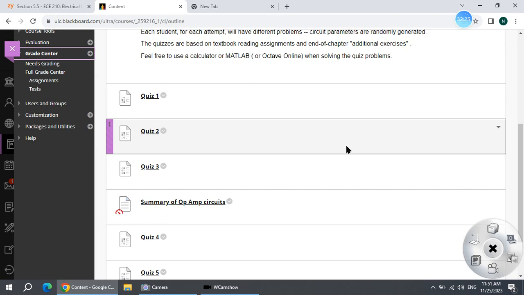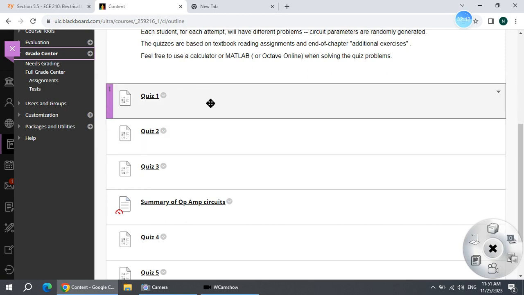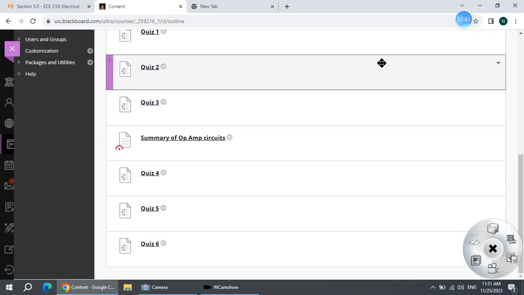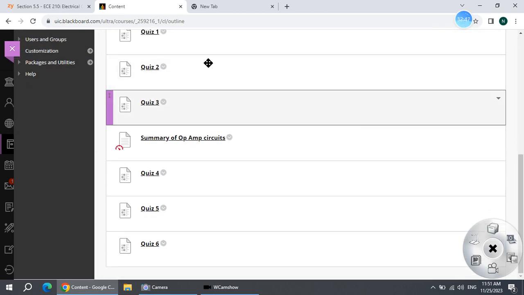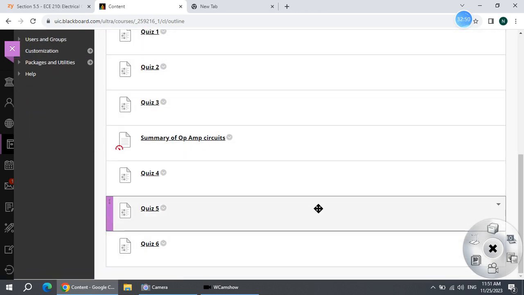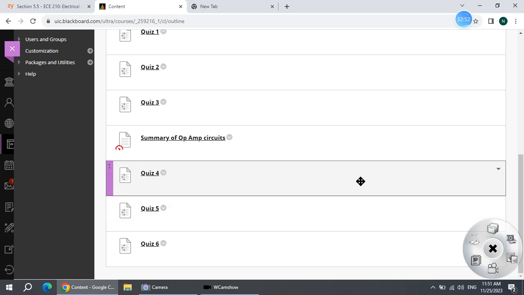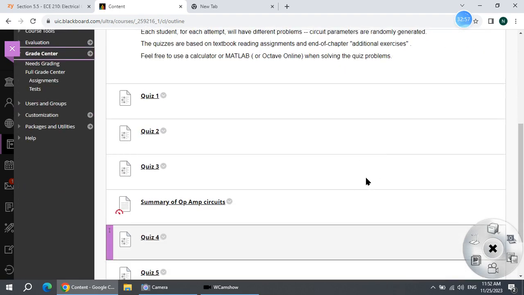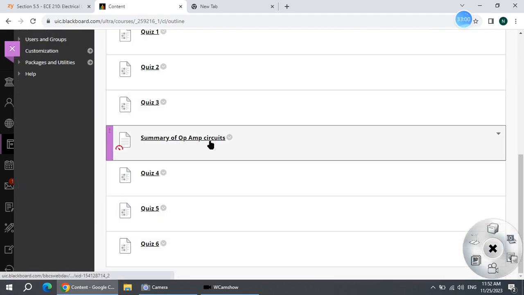And another thing is the reading assignment. You need to finish the reading assignment. Of course, you think, okay, I already finished. Then that will be great. Actually, if you already finished all the reading assignment, I believe this course won't be difficult for you. Okay, so the second round. The first round, go over the ECE book and make a formula sheet. The second round, go over the quizzes, and if it is necessary, you add more things into your formula sheet.